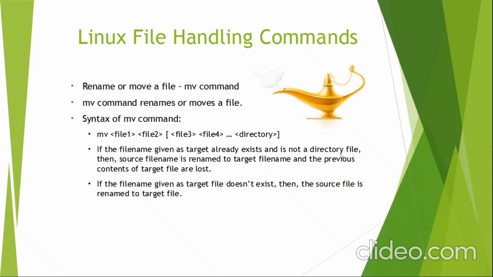The other case is that if your target file exists and it is a directory file, then the source file would be moved to the target. The location of the source file would be changed, so the source file would be moved to the directory specified as the target. And there is yet another option. If the target file doesn't exist at all, then the source file would be just renamed to the target file. So we will be working on all these aspects.